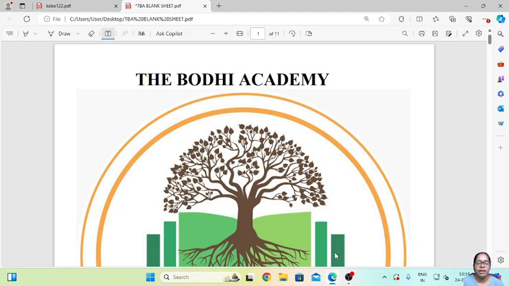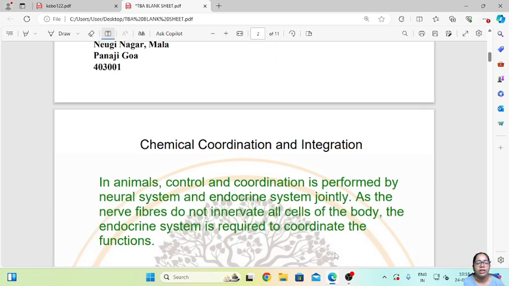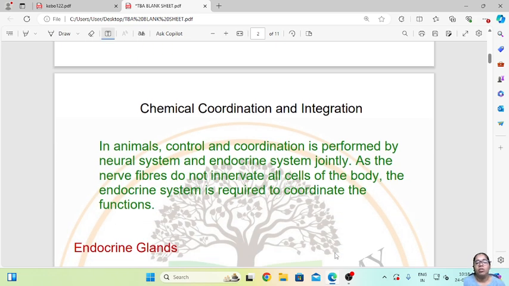My name is Shrutika, and today let us continue with a new chapter from standard level, that is chemical coordination and integration. So what is chemical coordination and integration? In animals, control and coordination is performed by the neural system and the endocrine system jointly. The neural system we have studied in our last video helps in the signaling and accepting the signaling, and then it causes the brain to function to any action that is caused. So this was about the neural system.